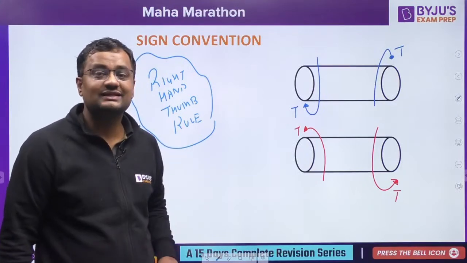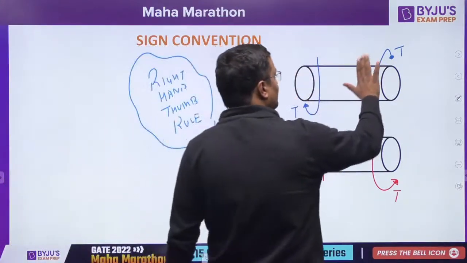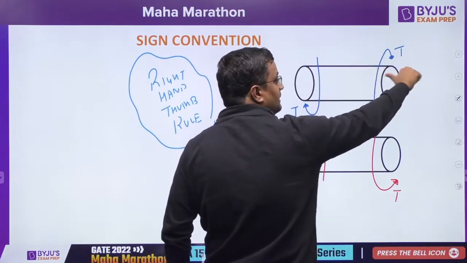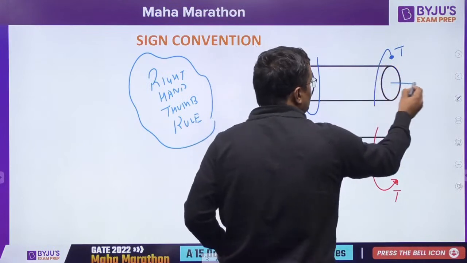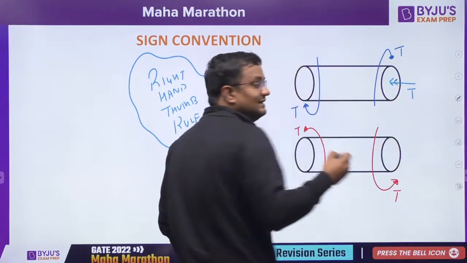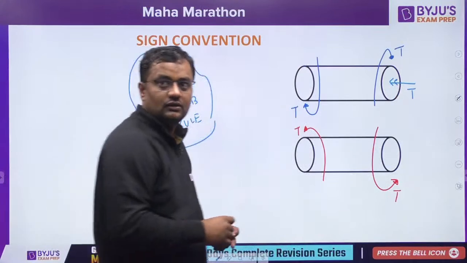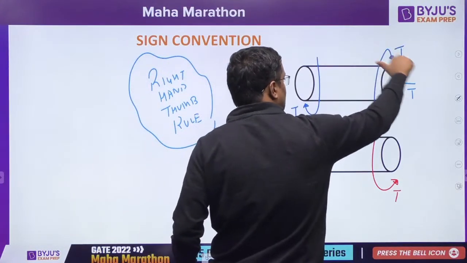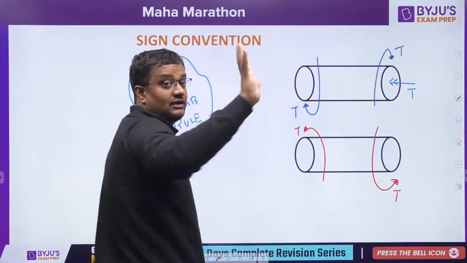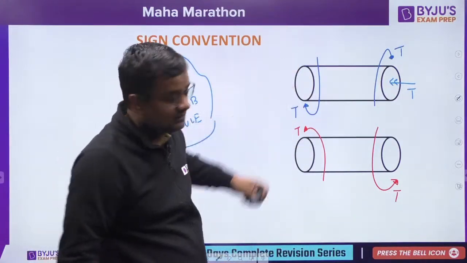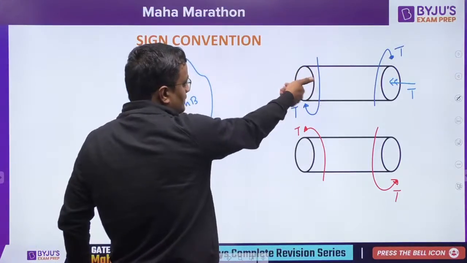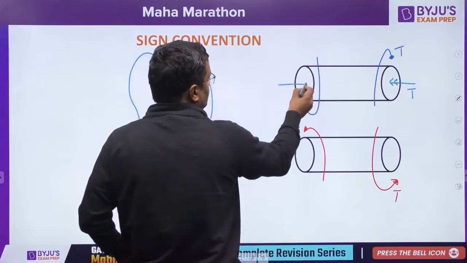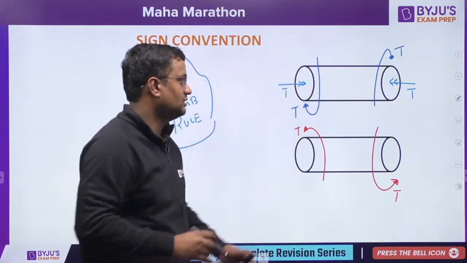Now what is the right hand thumb rule? You apply the figure like this, curl the fingers along the torque, and the thumb will point in the direction of the torque. So represent this torque like this for easy understanding. Yes, I will cover it, Aman. Curl the fingers like this, and the thumb will show the torque. Right hand, not the left hand. Curl the fingers around this, and the right hand will show you the torque. Like this. Okay, so this T is like this.